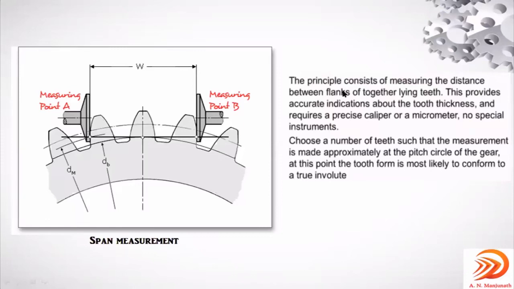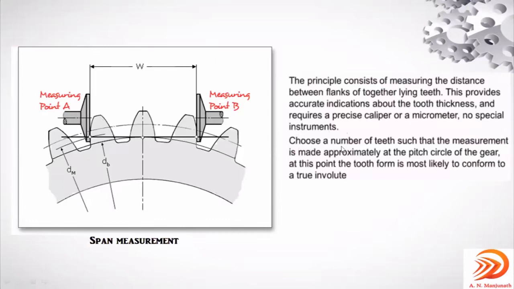See here, this principle consists of measuring the distance between the flanks of adjacent teeth. So this is the flank of the one gear tooth. This is the flank. From flank to flank, it is going to do the measurement. So this provides an accurate indication of the tooth thickness and requires a precise caliper or a micrometer, no special instruments.